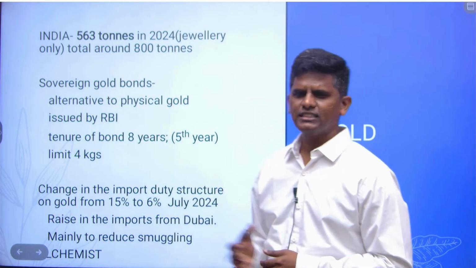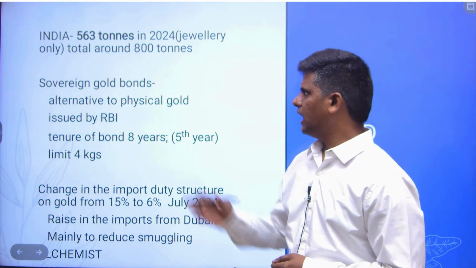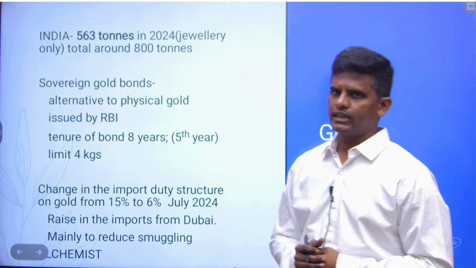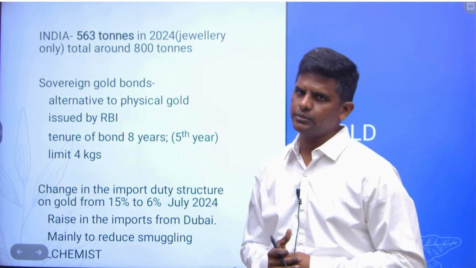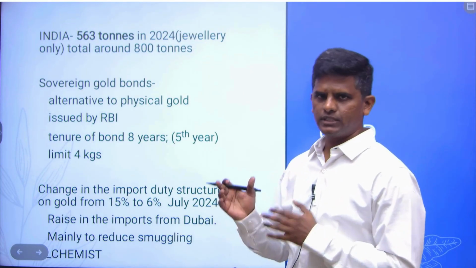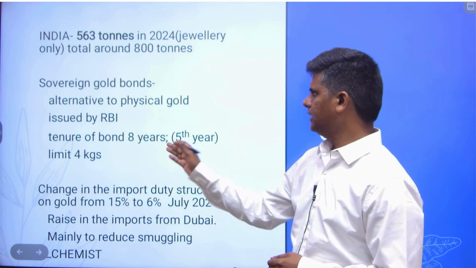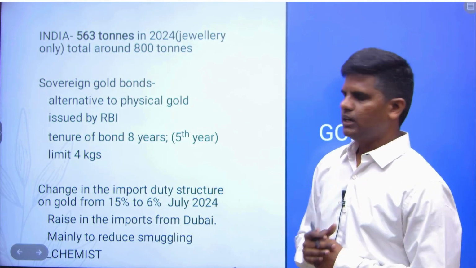I think around 3% of the total gold purchase comes under this scheme. The important point is that the RBI issues the sovereign gold bonds, and guidelines are also issued by the RBI on behalf of the Government of India. It is an alternative to physical gold, and the advantages are there. The tenure of the bond is 8 years. After 5 years you can start withdrawing also.